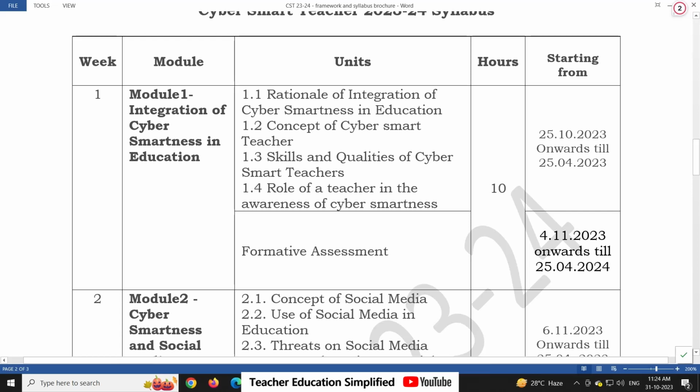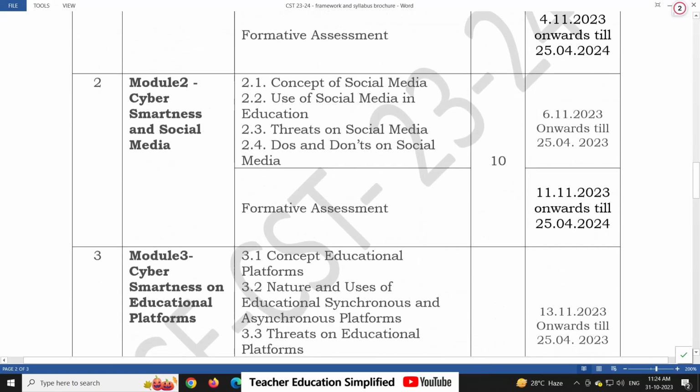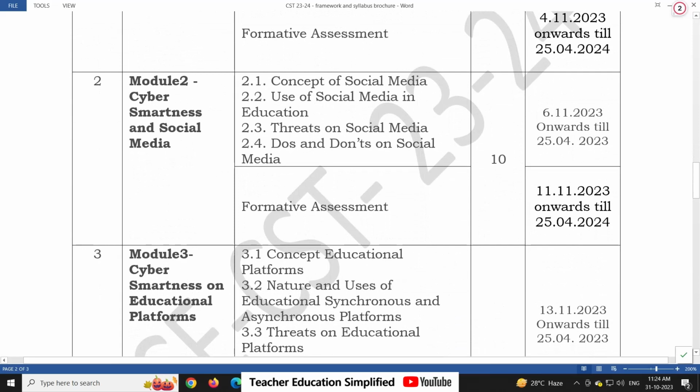It means the test will be available from 4th of November and you can solve it any time before the course concludes. So you will have ample time. You can access this material anytime and you can give the test anytime. There is no specific sequence for it; you can access any module anytime after the publication of the module.